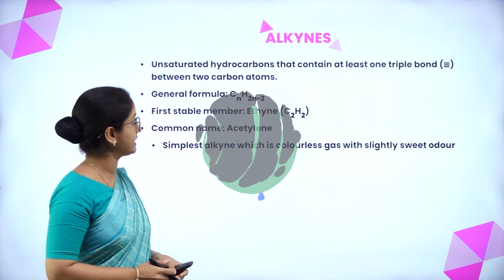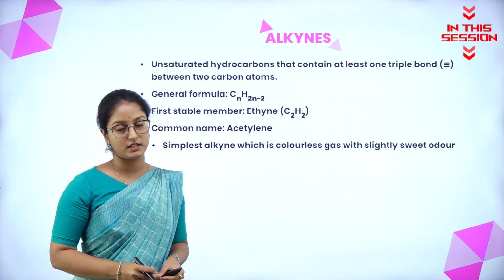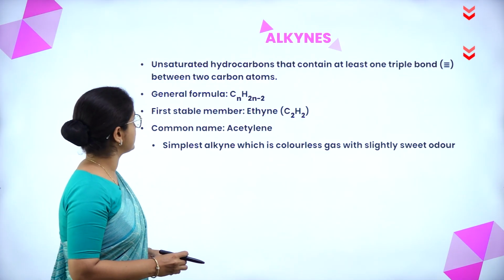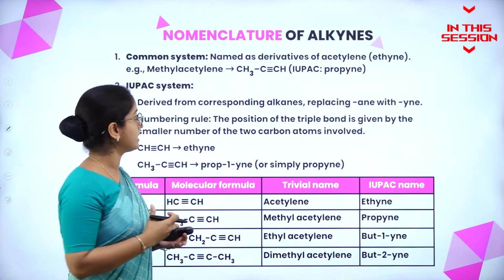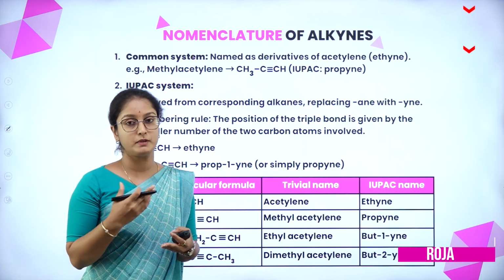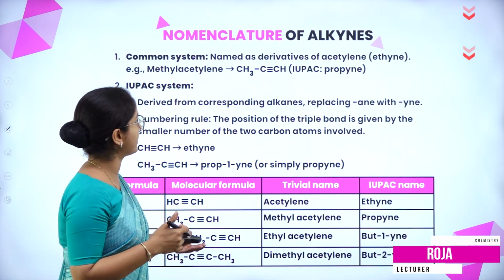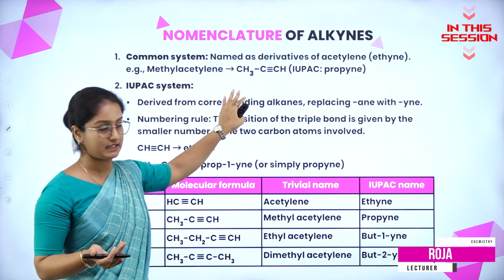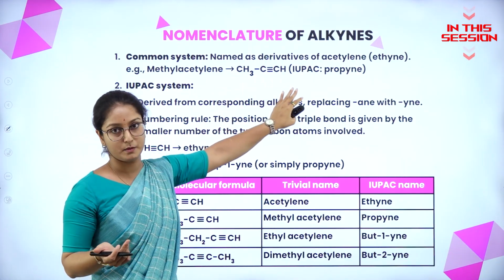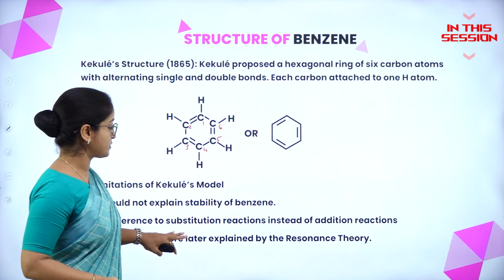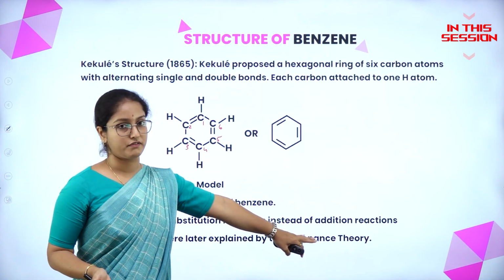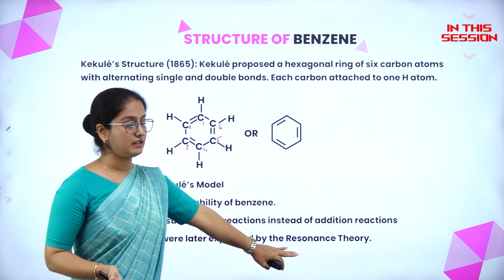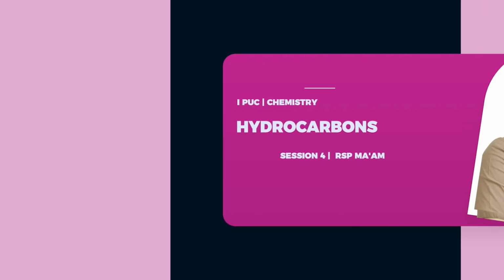So what are alkynes? These are unsaturated hydrocarbons which contain at least one triple bond between carbon-carbon atoms. Under the common naming system, compounds belonging to alkyne groups are named as derivatives of acetylene. For example, methyl acetylene, that is CH3C triple bond CH. Preference to substitution reactions was given instead of addition reactions. These features were later explained by the resonance theory.